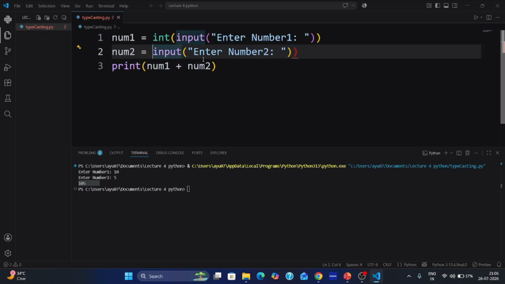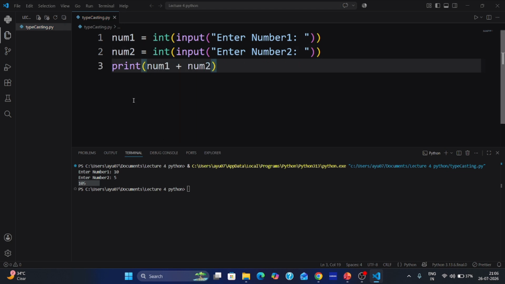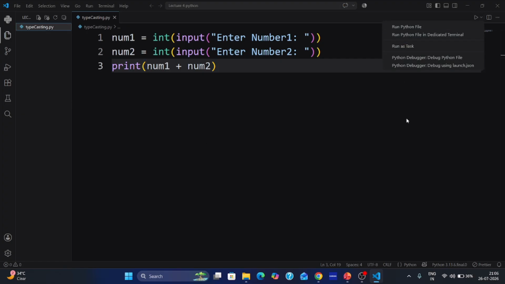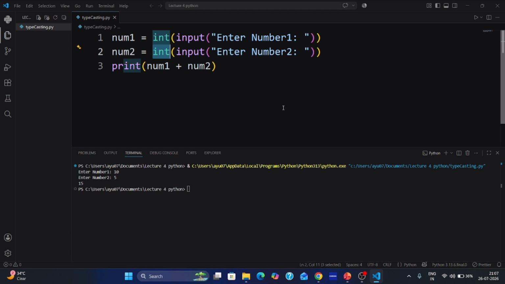See, int of. Now what we have done here, we have specified an int here. So let's delete this and run the code. Enter number 10, enter 5. What will you get now? Simply 15, because you have specified int here. So you are getting 15.